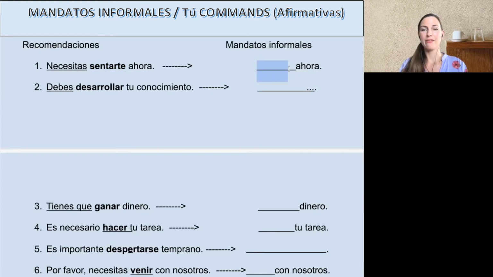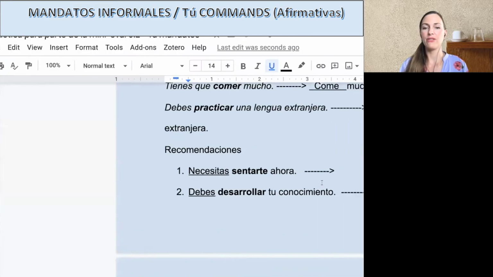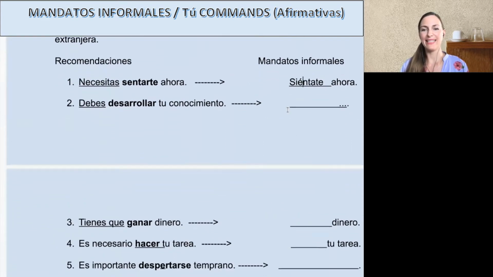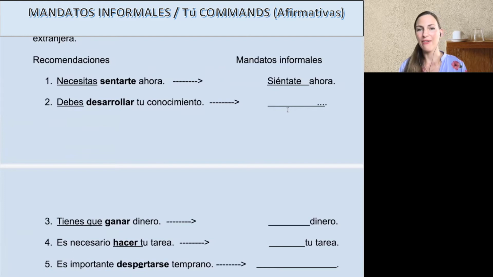Paso uno, step one, conjugate it for tú. Sientas. Paso dos, take off your S. Perfecto. Paso tres, if it's reflexive, put te on the end. And we want it for te, siempre for te. You're never going to have a se here, okay? For a tú command, for a reflexive verb. Okay, siéntate. Now, to show our emphasis is now on this part, we can put our accent. Oh, perdón. ¿Qué pasó? What happened? Okay, siéntate. Ahora, sit down now.